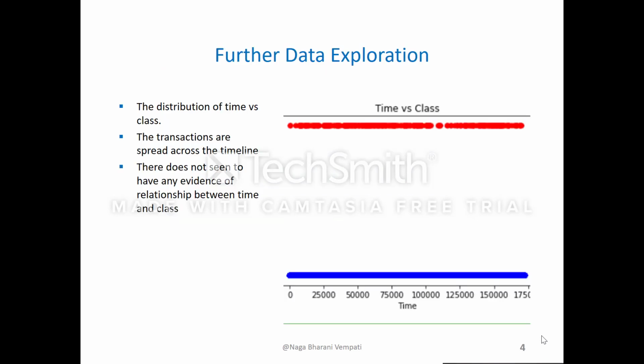Now let's see the relationship between time and class. This graph here shows the time when the transactions occurred for each class. And you can see that for each class, the transactions are distributed all over the timeline. You don't see particular transactions grouped at one point of time. This shows that there is no relationship between time and class. So I have decided to drop the time column while training the model.